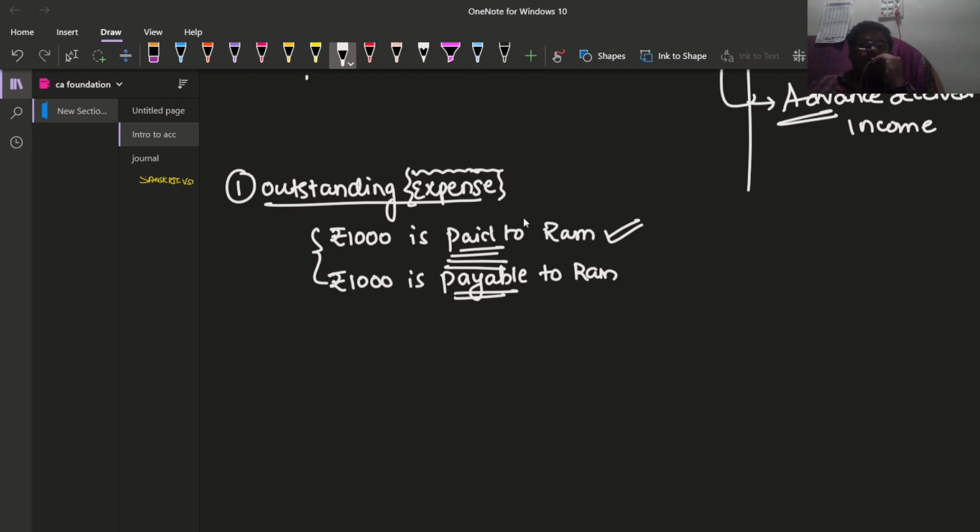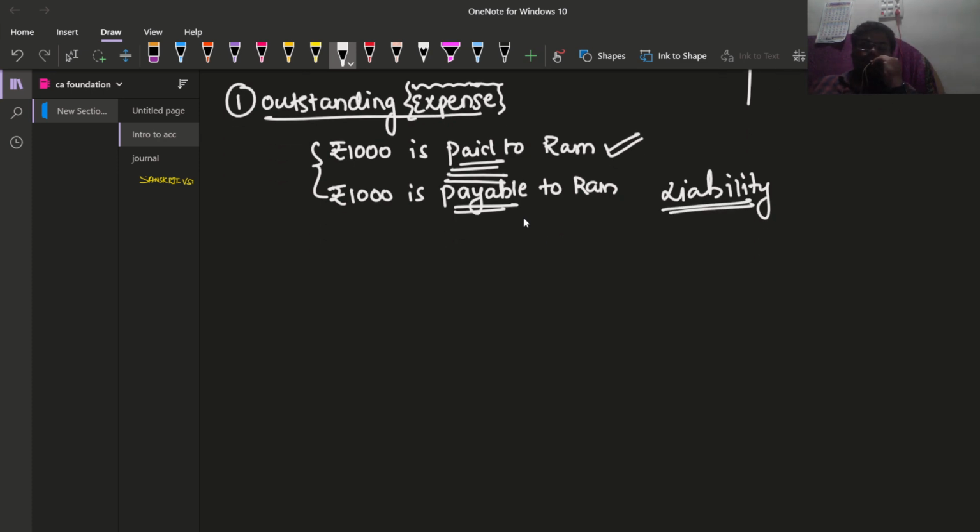Outstanding expenditure in the sense we are liable to pay to Ram. Therefore, it is a liability. Outstanding expenditure is a liability. If we are required to receive anything, receivable is in the sense asset, payable is in the sense liability.